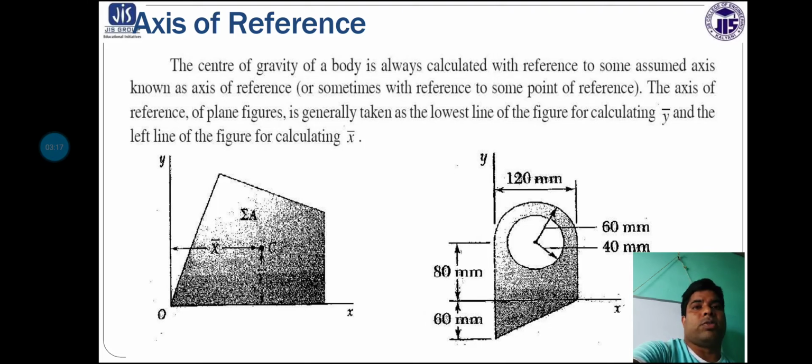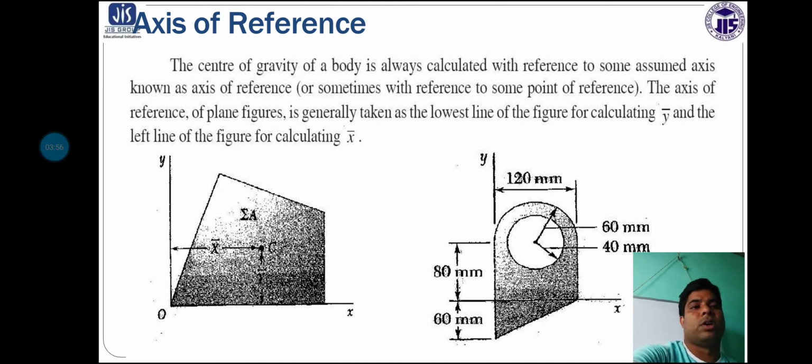The axis of reference of a plane figure is generally taken as the lowest line of the figure for calculating y bar. So for y bar calculation, we take the bottom line of the whole figure as the axis of reference, and the left line, that means the left hand side line of any figure, is assumed for calculating x bar.